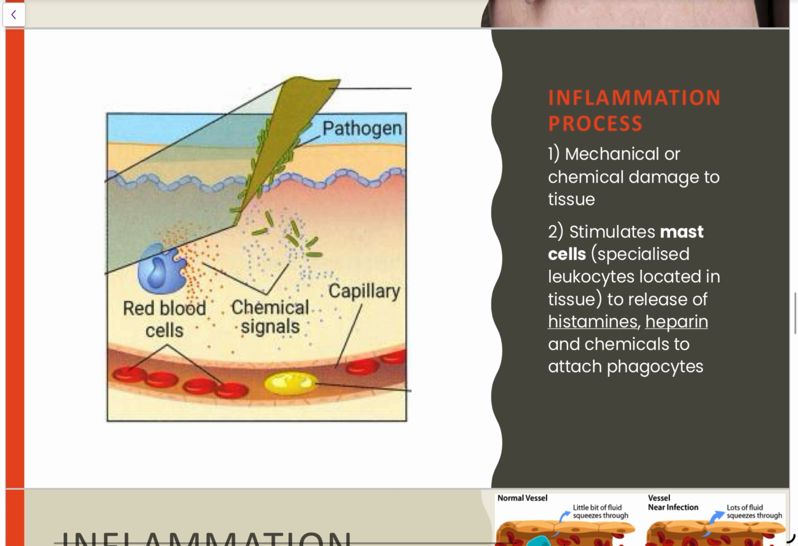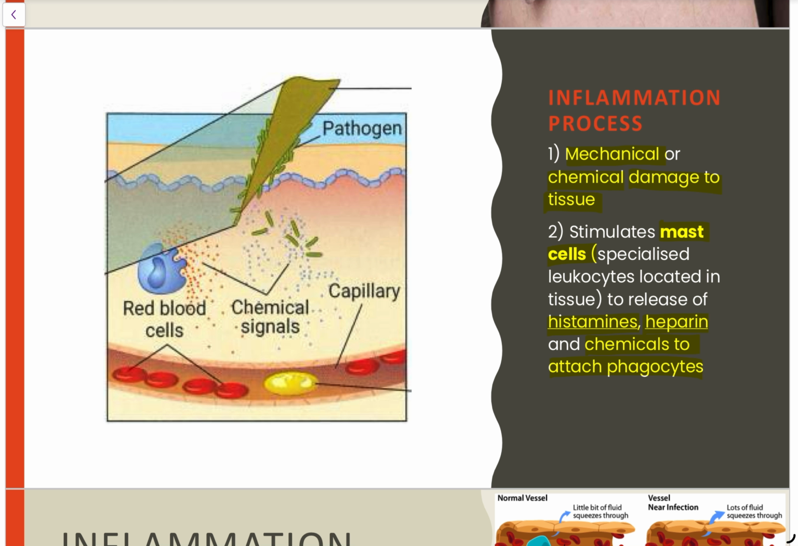So, couple of key steps here. Let's go through them one at a time. Number one, the first step of inflammation is there must be damage to tissue. What kind? Either mechanical damage or chemical damage. What happens here is this stimulates mast cells, okay? These are special leukocytes, and what they do is they release two things. They release histamines and they release heparin, okay? They also release other chemicals which attach to phagocytes themselves to identify them, okay?